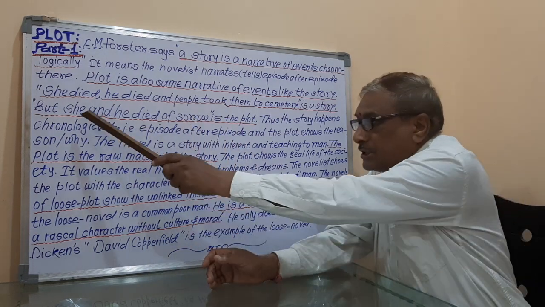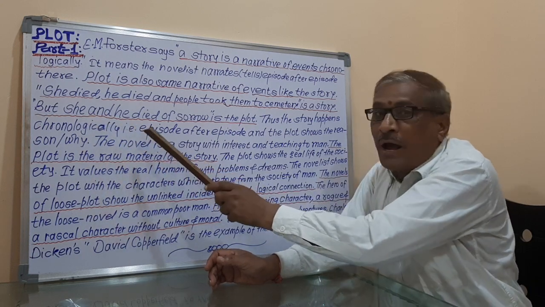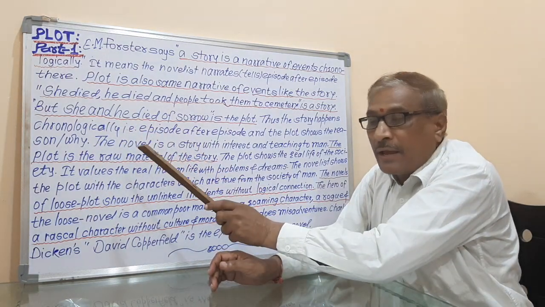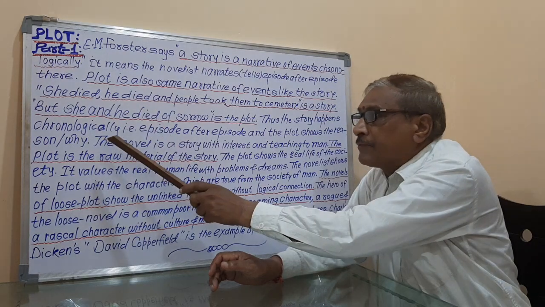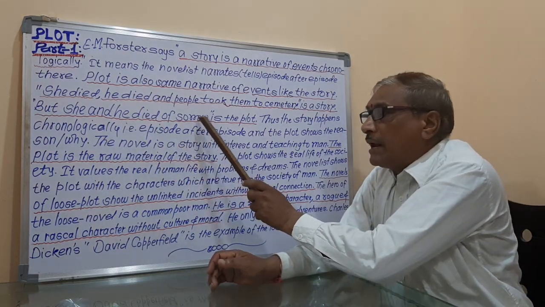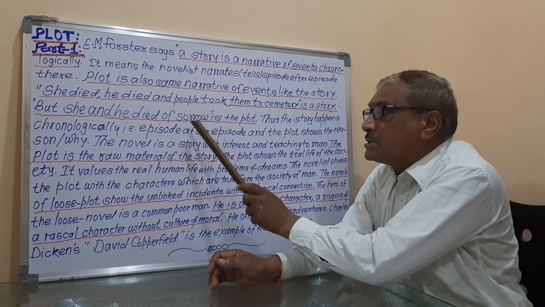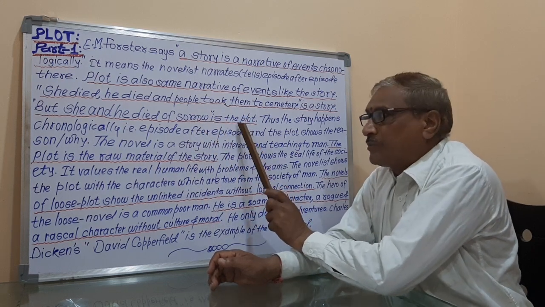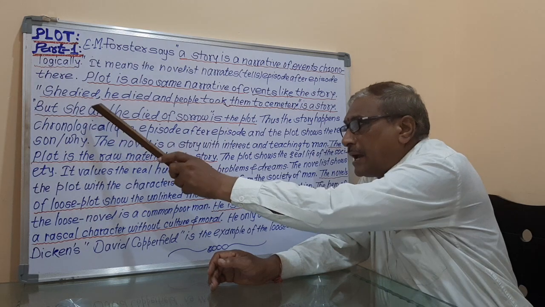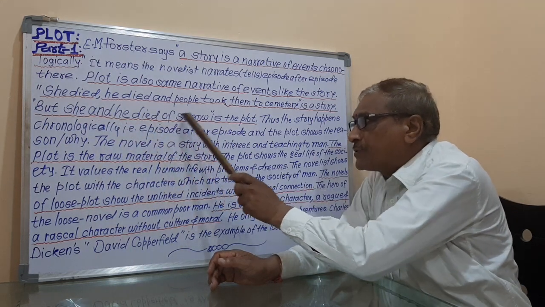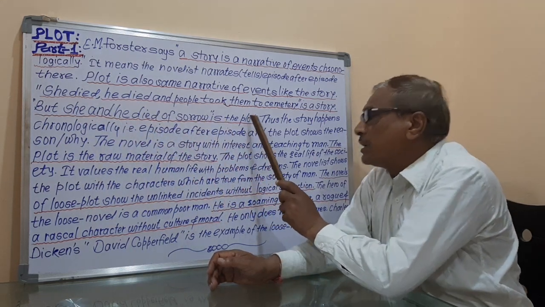Means she died, he died. Why did they die? They both died because of the sorrow, and that's why this sorrow is the reason, and so reason is the plot. So what is the plot? She died and he died of sorrow is the plot.